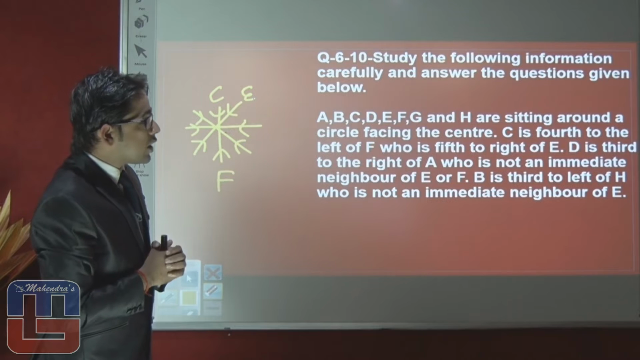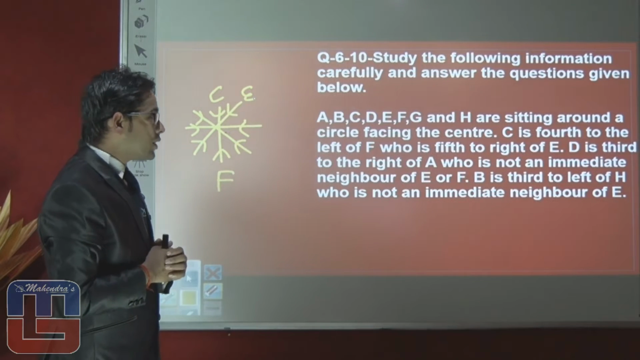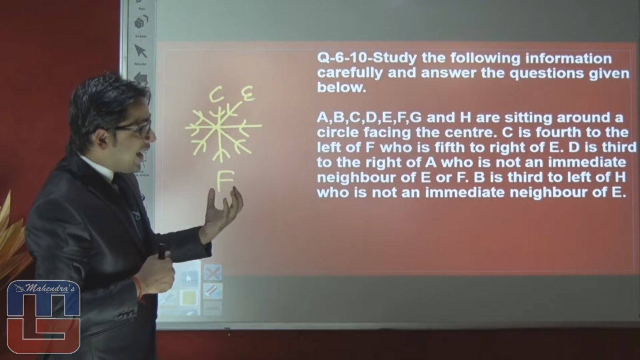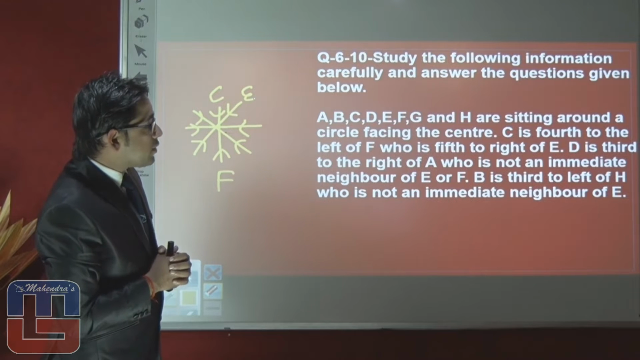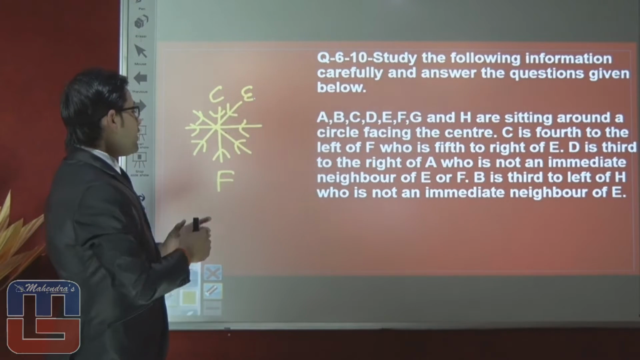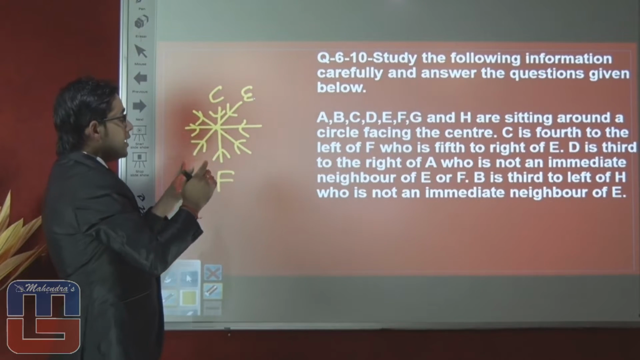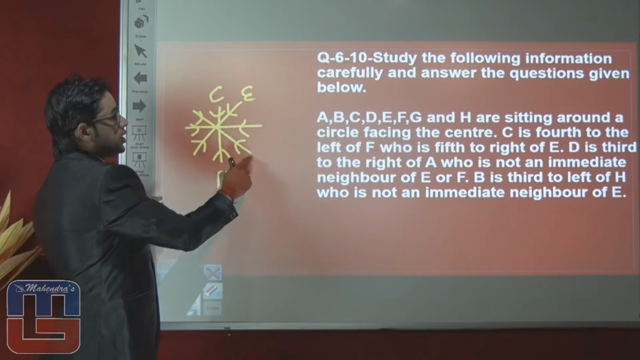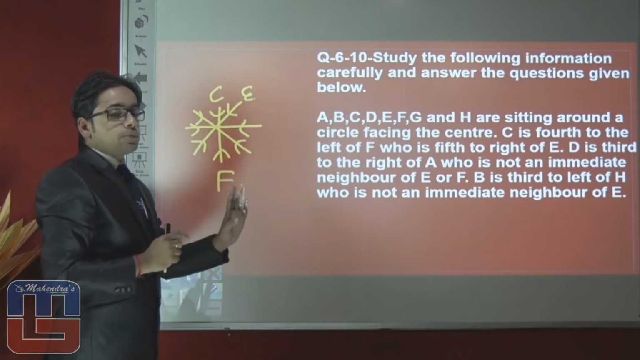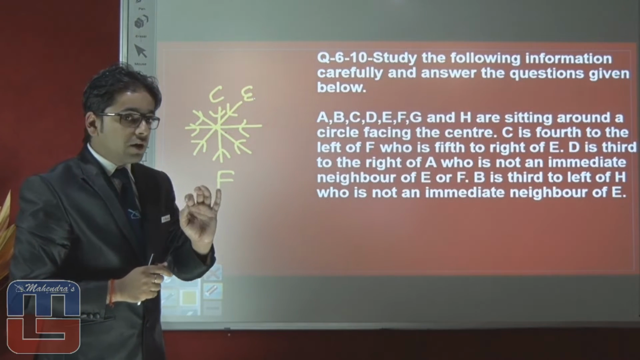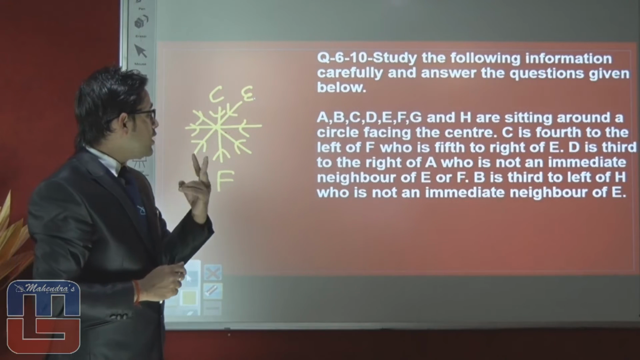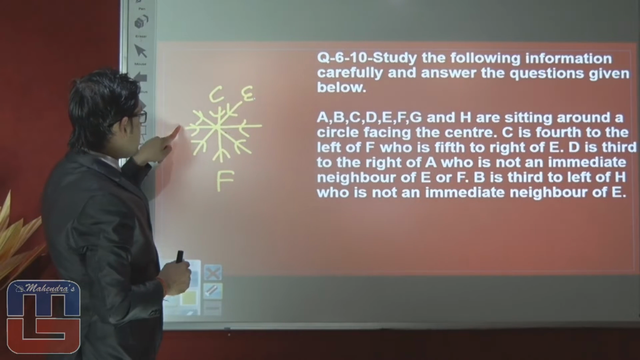Next statement is talking about D is 3rd to the right of A and A is not neighbor of E or F. If A is not neighbor of F and A is not neighbor of E, you can see here 6th position, 1, 2, 3, 4, 5, 6. 6th position is not available for A. It means only 2 places are vacant for A, that is here and here.